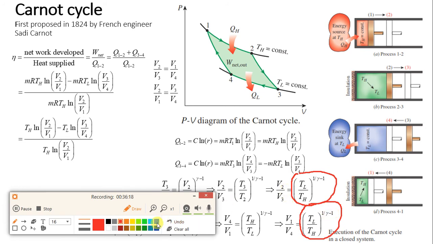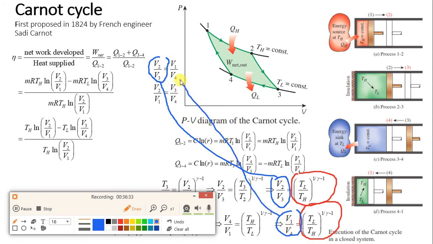That is why we can equate the LHS. So here I have done the same thing. This V2 upon V3 I have taken over here, and I have equated it by V1 upon V4 like this. Okay, so that is why we did this part, so that we can equate these two.